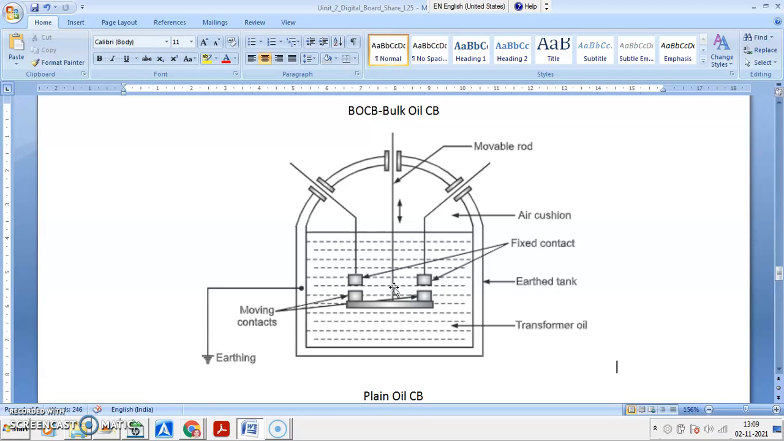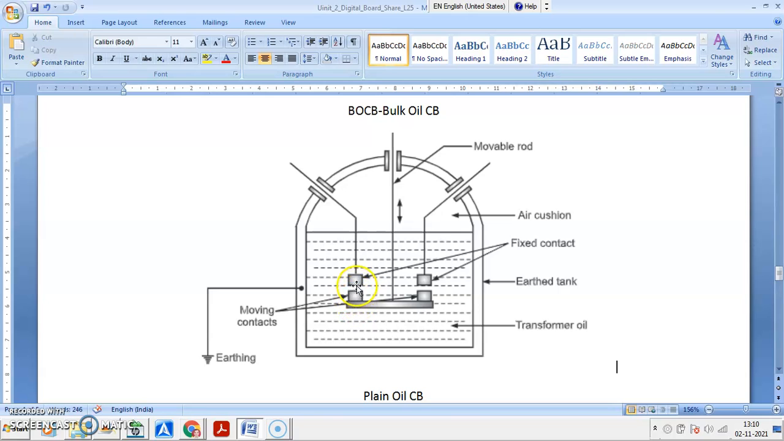So these are the advantages. And the distance of separation also gets reduced. The arc length gets doubled because two separations are there, and this is entirely inside the arc extinction chamber, inside the oil. Under normal operating condition, this moving contact is in the upward direction. So you have understood the construction.